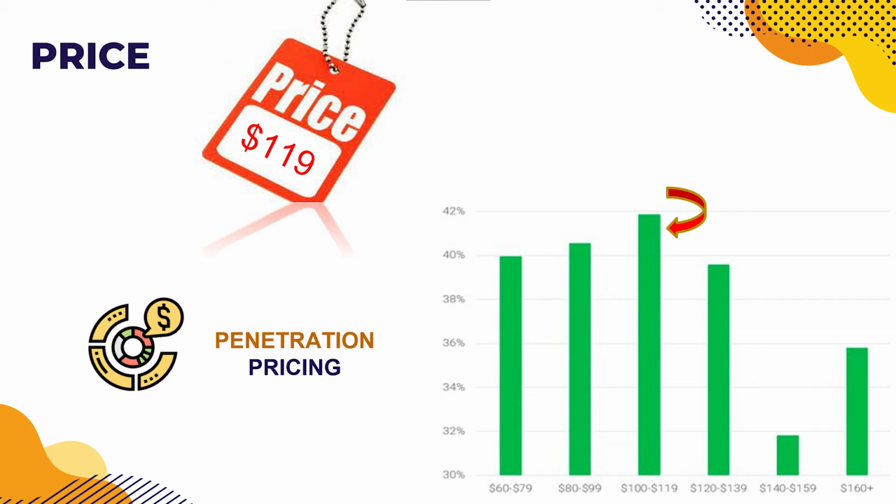ZeroFly will be priced at $119, which is cheaper than other competitors while still maintaining a perception of high quality with an affordable price. It's a promising price for customers, and ZeroFly will try to get economies of scale within 3 years to expand the customer base and construct brand loyalties.